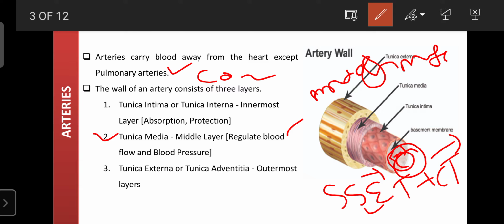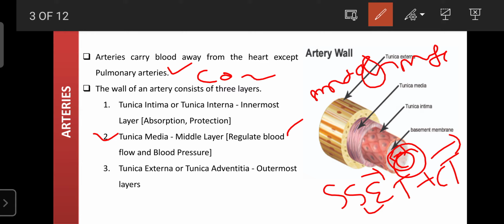That's why the tunica media is helpful to regulate blood flow and blood pressure, through elasticity and adjustment of the diameters of the lumens, channels or passages. So the tunica media plays an important role in regulating blood flow and blood pressure, and it also supports the blood vessels.